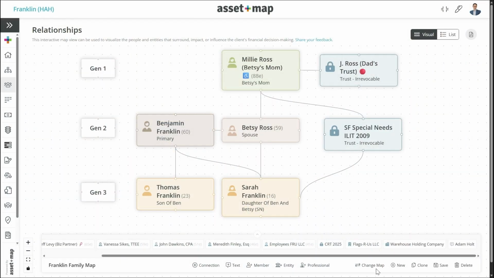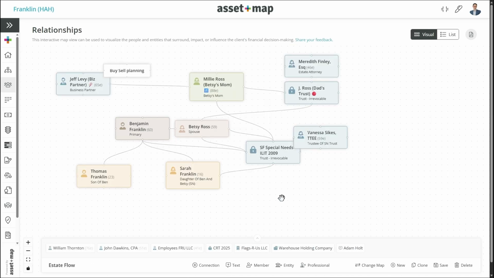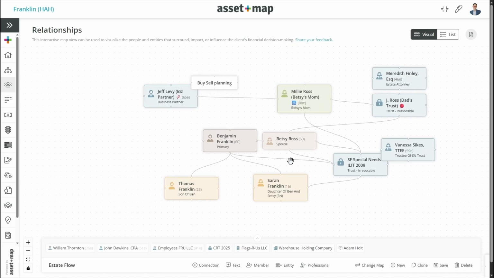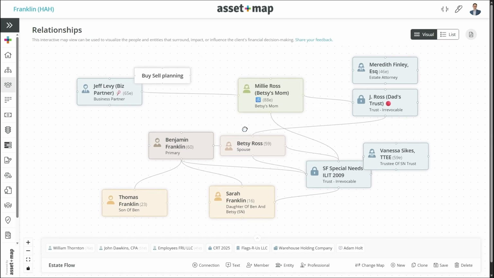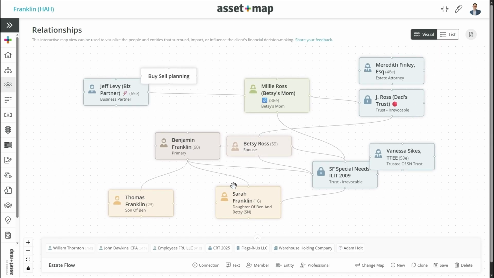Another version that we've seen that's pretty popular these days is using this for estate flow. You can see this is a different version that we've included here. I'm just going to zoom in to make this a little more legible. We've included different people in this case. Sometimes we want to show how there's intent between treating the kids equally. I did mention there's a special needs trust, and that obviously benefits Sarah. But it turns out Betsy is also making a lot of decisions about this trust and has implied her best friend, Vanessa, to be the trustee.